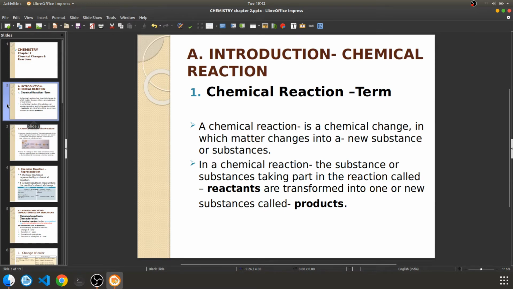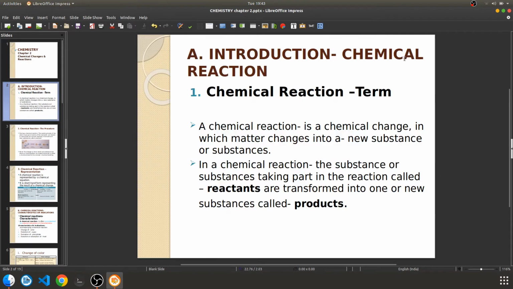So chemical reaction is a chemical change, and the reactants will be changing into products. That means new substances will be formed, either one substance or two substances, depending upon the reaction. A chemical reaction is defined as a chemical change in which matter changes into new substance or substances. The substance or substances taking part in the reaction are called reactants and are transformed into one or more new substances called products.